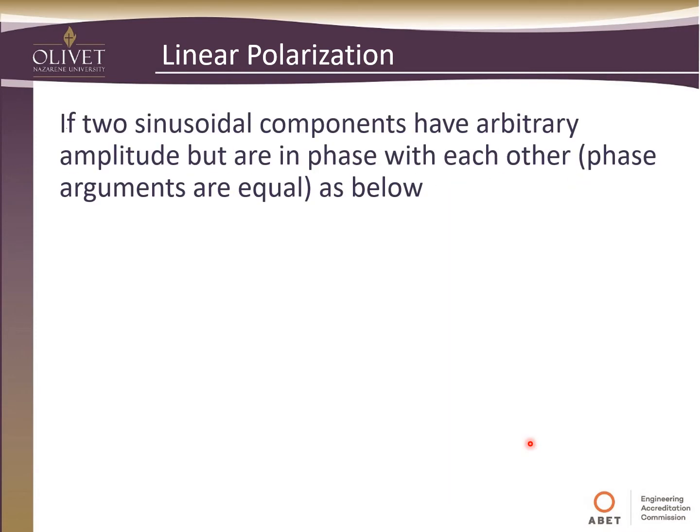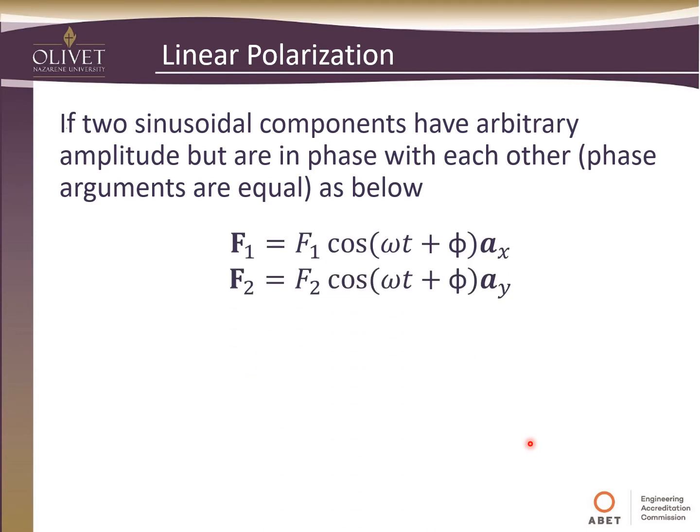So let's talk about electromagnetic waves then, and what kind of polarization they can have. Those were just the components. If we take two sinusoidal components that have arbitrary amplitude but are in phase with each other, remember we talked about the total phase, that is, the phase arguments are equal. An example of this would be F1 and F2, two components, one in the x direction and one only in the y direction. F1 and F2 don't necessarily have to be equal, we said they could be arbitrary, but what has to be equal in this case is the arguments of the cosine function, which have to be identical.